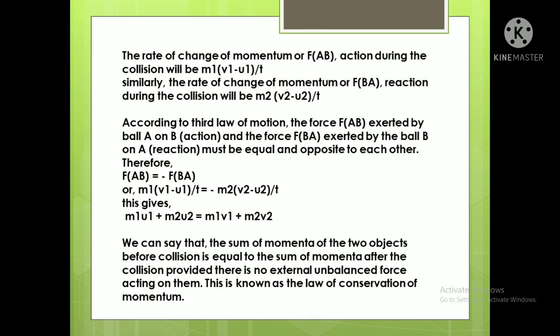Now according to the third law of motion, what will happen? The force FAB exerted by ball A on B, that is the action, and the force FBA exerted by ball B on A, that is the reaction, must be equal and opposite to each other, and therefore FAB is equal to minus FBA. So whatever values we have, we put a minus there. So just put the values there. m1 (v1 minus u1) divided by t is equal to minus m2 (v2 minus u2) divided by t. And this will give m1u1 plus m2u2 is equal to m1v1 plus m2v2.